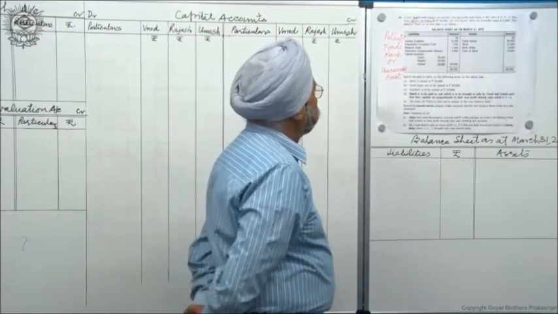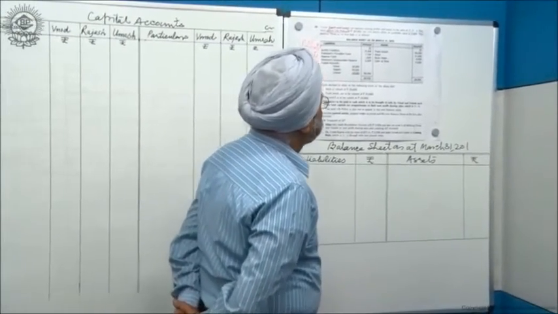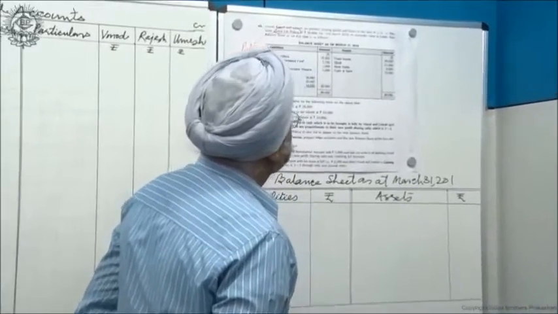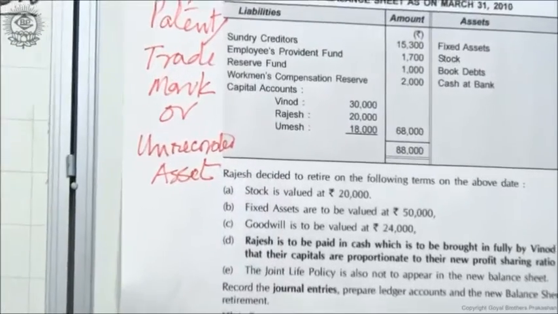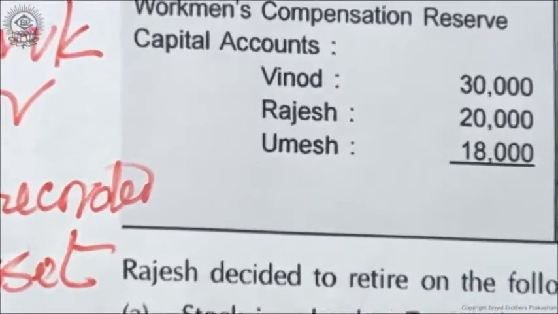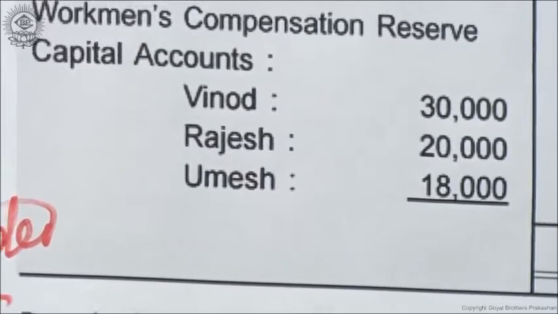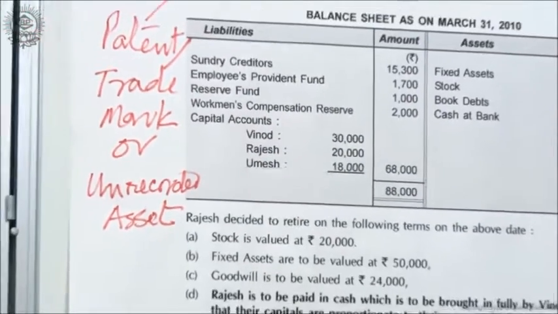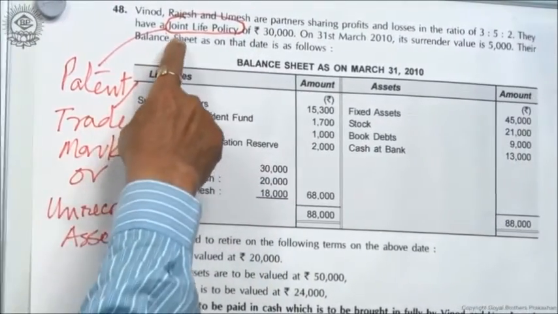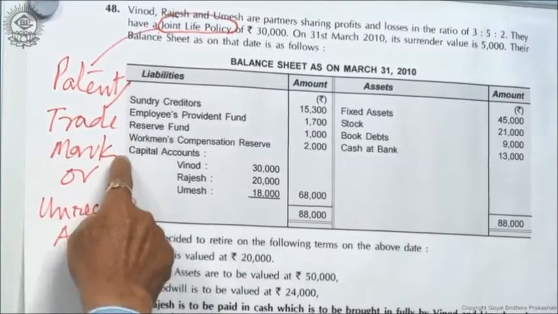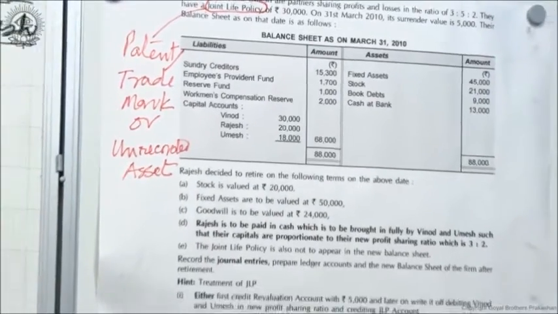There are three partners, Vinod, Rajesh and Umesh. They are partners and they are sharing profits in the ratio of 3:5:2. This is the old ratio. They have a joint life policy, and look here, my dear students, some people say that joint life policy is not in course. This is not that joint life policy. Don't be allergic to it. Don't worry about this. I can replace this JLP with patents. I can write here trademarks, or I can write here an unrecorded asset. The treatment is the same.